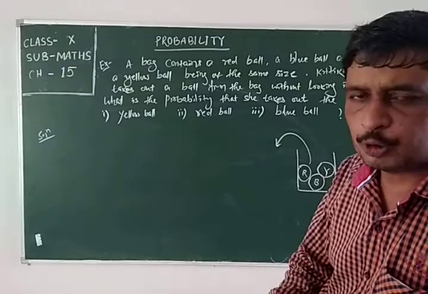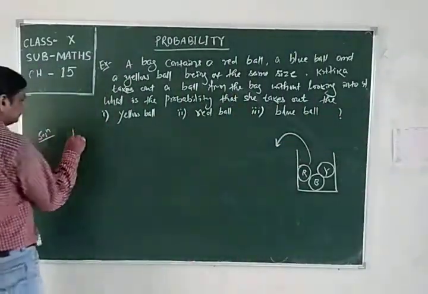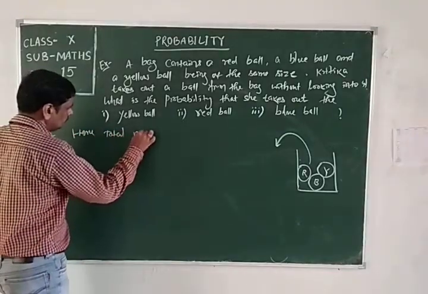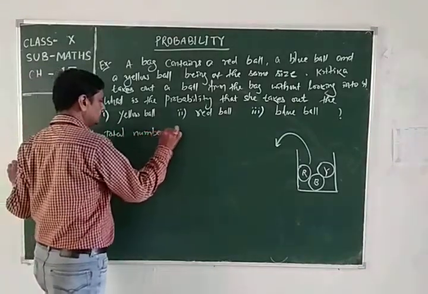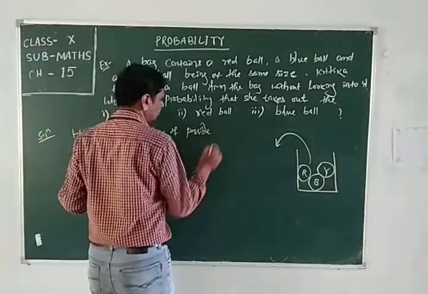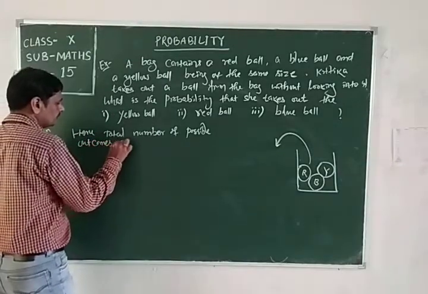So total number of possible outcomes is also equal to 3.